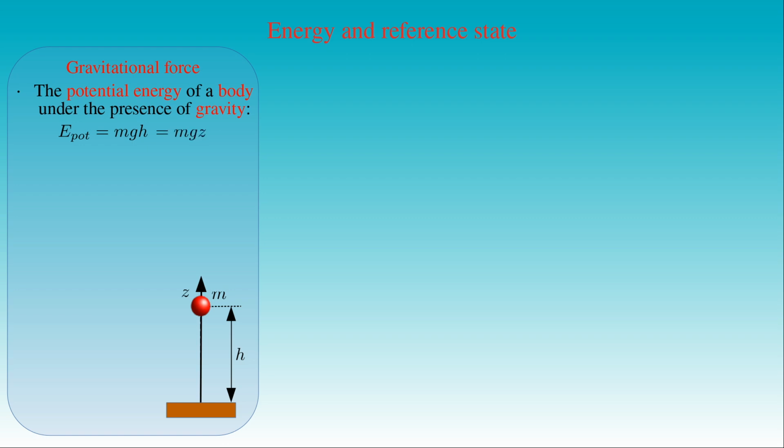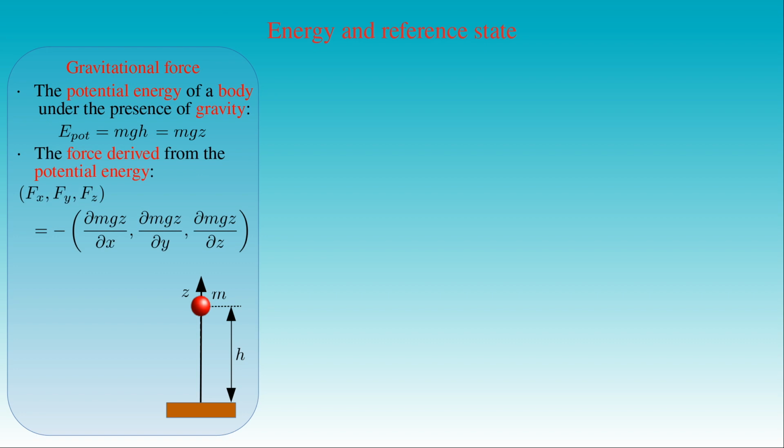We obtain the components of the force F by computing minus the gradient of the potential energy of the body, that is, its partial derivatives with respect to the corresponding coordinates. Then the force vector has the components 0, 0 and minus m times g. That is, the force F exerted on the body is equal to its mass m times the gravitational acceleration g pointing downward, which is the gravitational force acting on the body. As a result, we demonstrated that gravity is a conservative force.